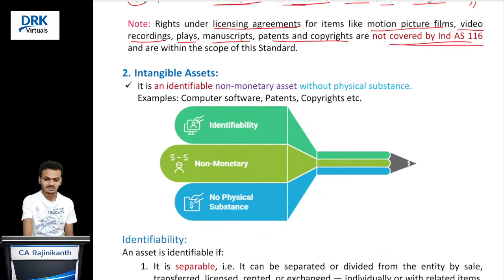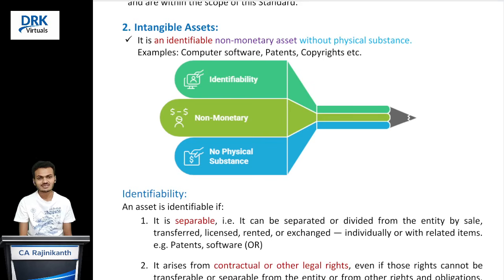Clear? And coming to the definition of intangible assets, the standard is saying that it is an identifiable non-monetary asset without physical substance. Identifiable non-monetary asset without physical substance. Very simple and single line of definition. Correct? But in order to identify an asset as an intangible asset, firstly we need to understand the meaning of identifiable asset, what is a non-monetary asset, and what is the concept of physical substance. Correct? So let's discuss one by one.